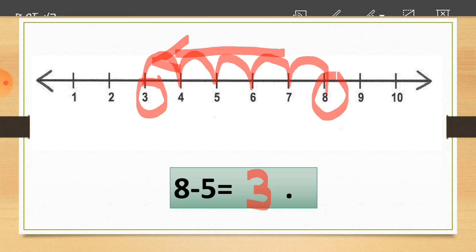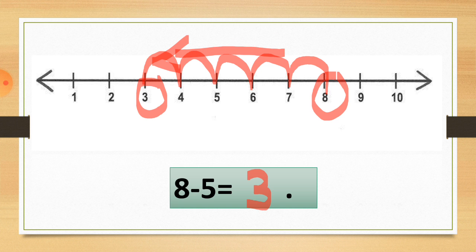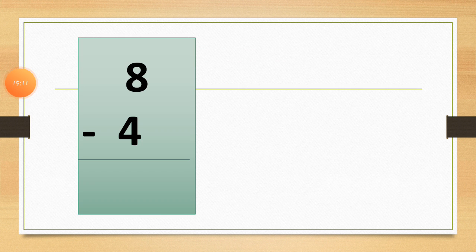This way we are using the number line, and hope you understood it. This is just looking back. You already used this number line in the first standard. I just revise it so you remember what you had done in subtraction with the number line, how you use subtraction with the number line. So this is the short recap of first standard. Hope you remember all the things of first standard about subtraction and also the number line. Right, students? So students, let's start solving the sums.